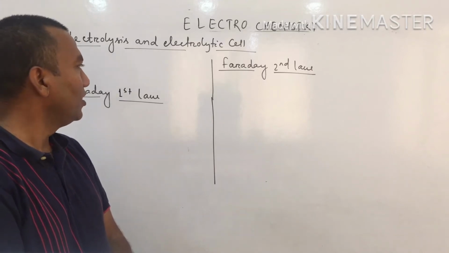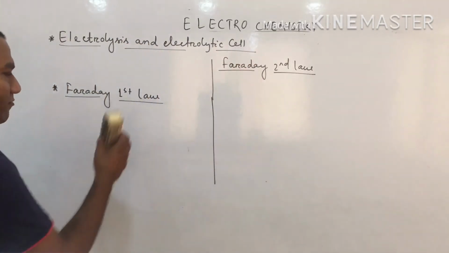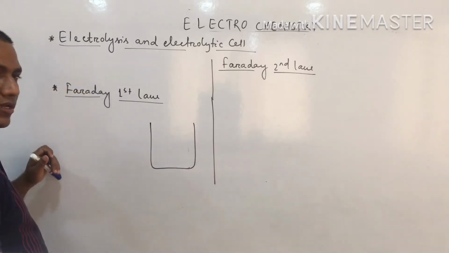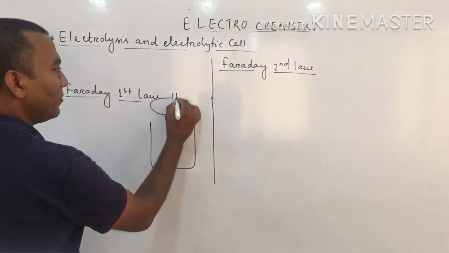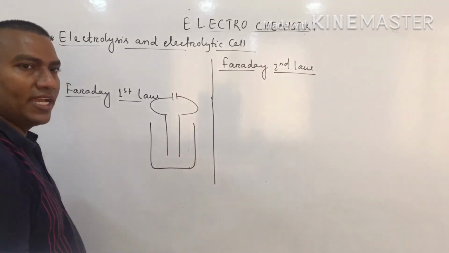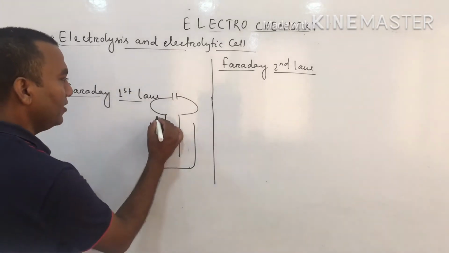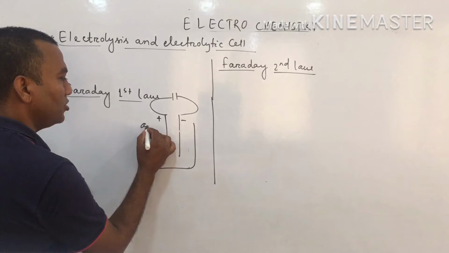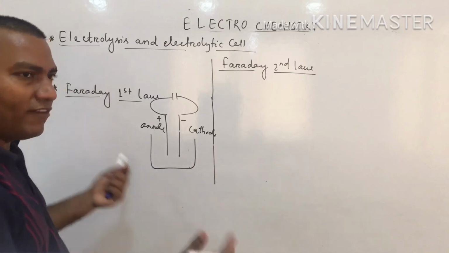First we will read what is Faraday's first law of electrolysis. According to Faraday, suppose we take one container, and in this container two electrodes are dipped and outside we are passing electric current. When we pass electric current, the chemical reaction takes place, and the electrolytic cell is the reverse of the galvanic cell. So here one is positive, the other is negative. Positive is the anode, and negative is the cathode.